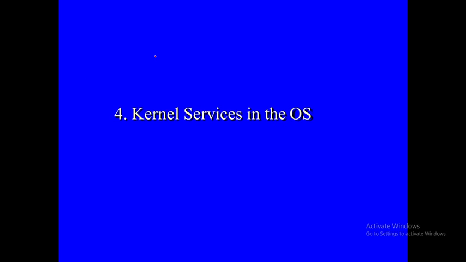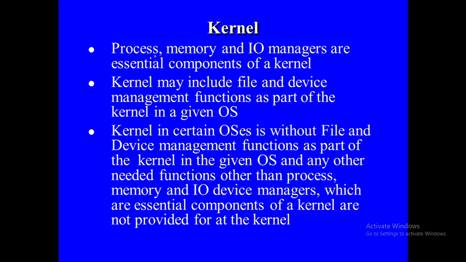Next is the kernel services in the operating system. Here, the OS is the middle layer between the application and the system hardware. The OS includes some or all of the following structural units. The kernel, so we are going to discuss the kernel. The process, memory and IO managers are the essential components of the kernel.